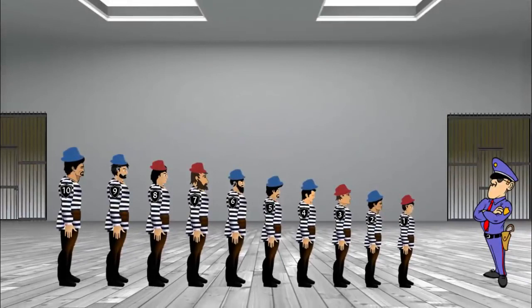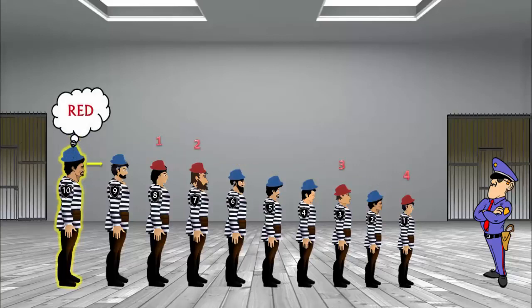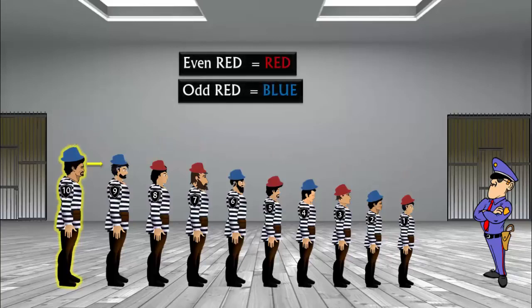The prisoners will come up with a strategical rule that if the last prisoner sees an even number of red hats in front of him, then he calls out red. And for the odd number of red hats, he calls out blue. This is a message that's passed to all the prisoners in front of him for further calculation. We'll quickly see 2 cases to generalize the calculation formula.